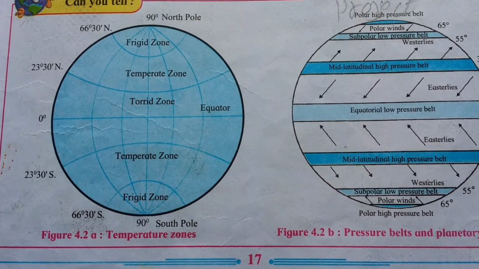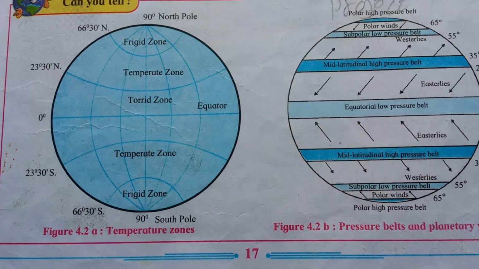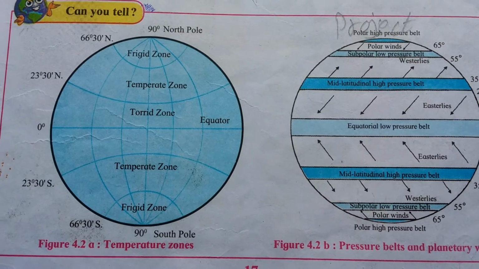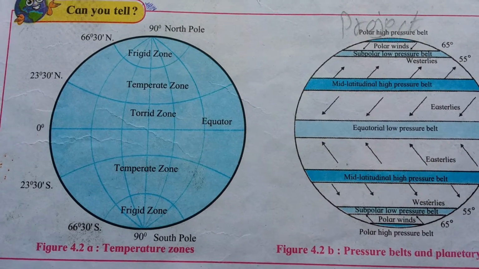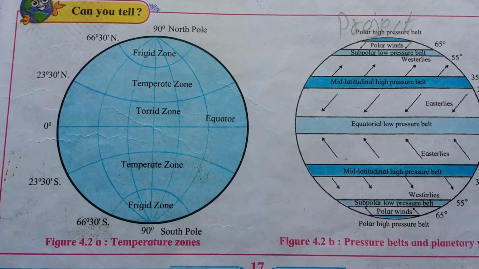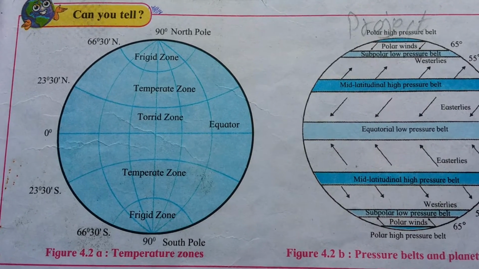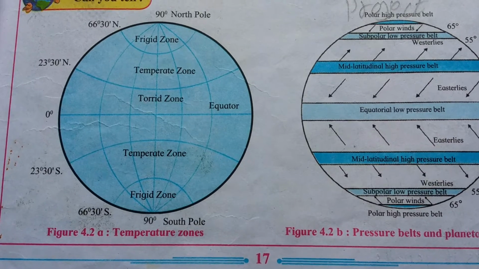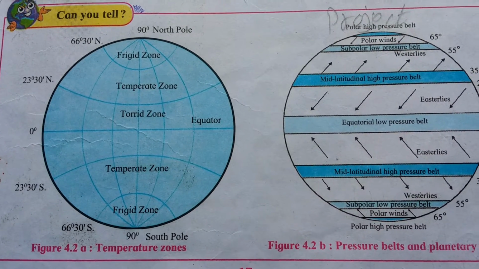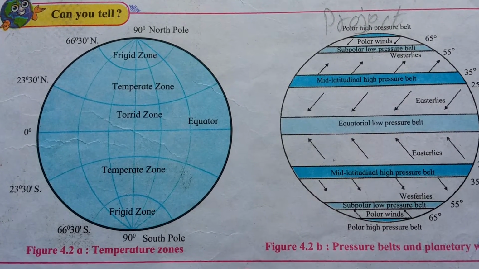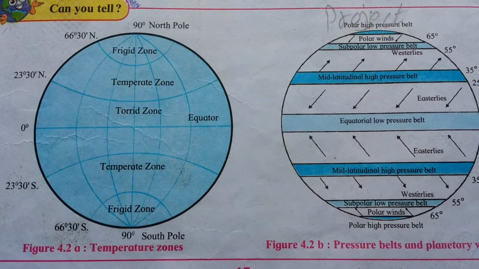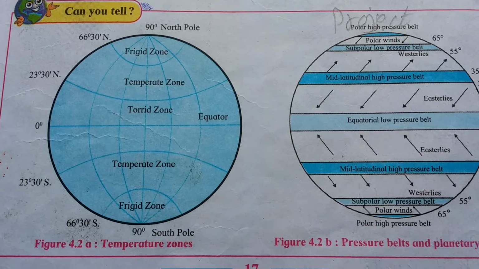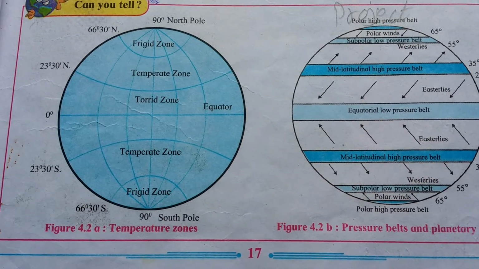For example, the temperate zone extends from which latitudes? Just check figure 4.2a. Yes, the temperate zone extends from 23 degree 30 minutes to 66 degree 30 minutes. Compared to this, the air pressure belt has limited extent. So you can see it is generally up to 10 degree parallel.